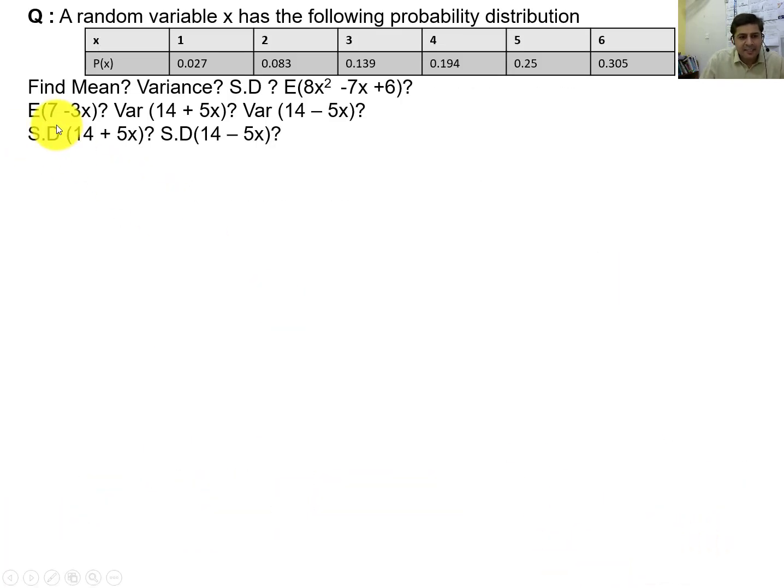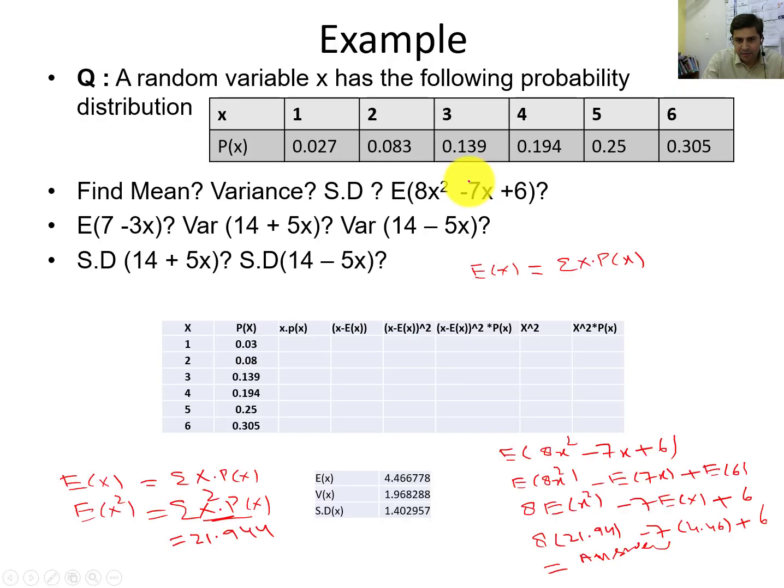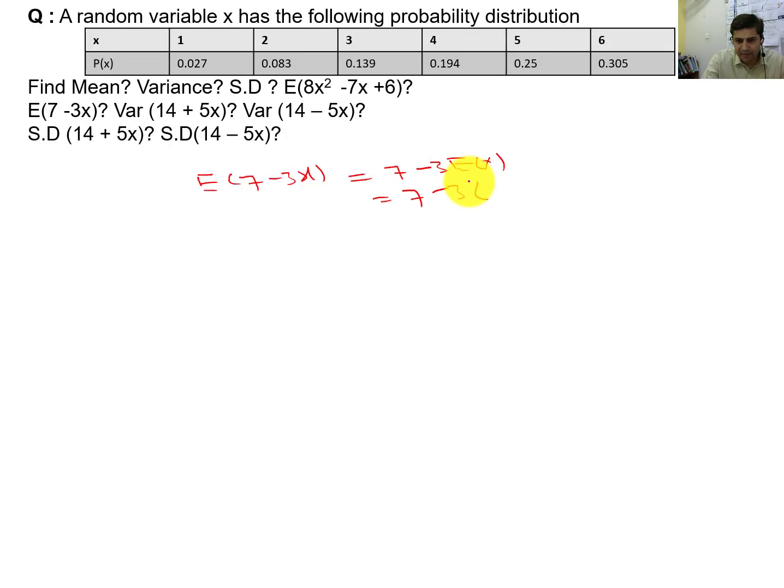Similarly, for E of 7 minus 3x, how will we write this? We can write it as 7 minus 3 E of x. So 7 minus 3, and we know that E of x is 4.46. So this will be 4.46, and this will be the answer.